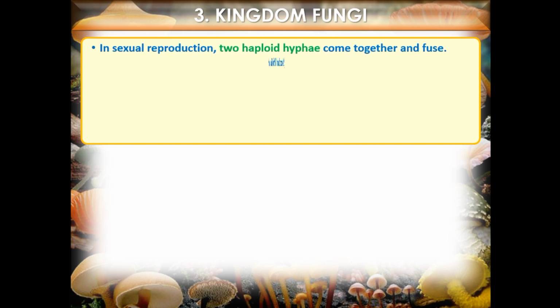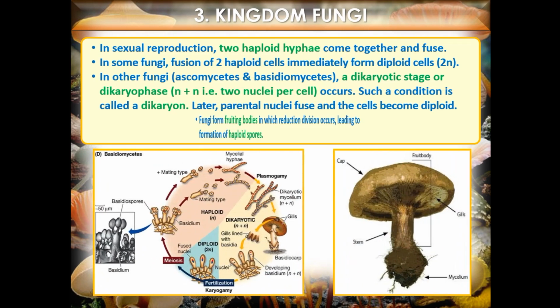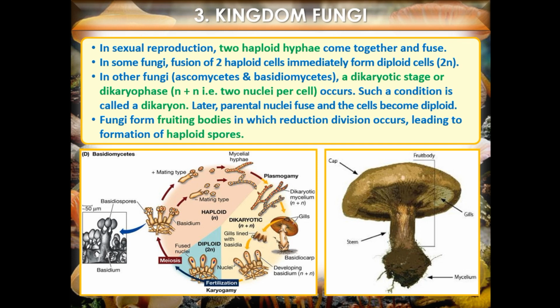In sexual reproduction, 2 haploid hyphae come together and fuse. In some fungi, fusion of 2 haploid cells immediately forms diploid cells, 2N. In other fungi, Ascomycetes and Basidiomycetes, a dikaryotic stage or dikaryophase, N plus N, i.e. 2 nuclei per cell, occurs. Such a condition is called a dikaryon. Later, parental nuclei fuse and the cells become diploid. Fungi form fruiting bodies in which reduction division occurs, leading to formation of haploid spores.